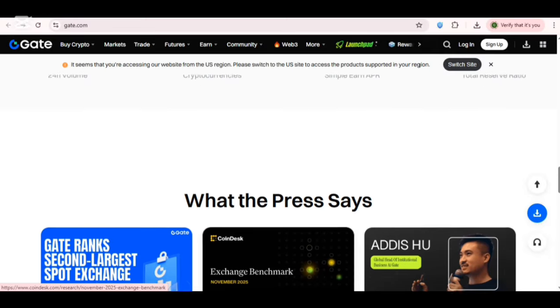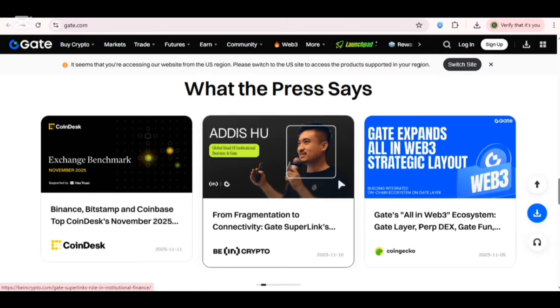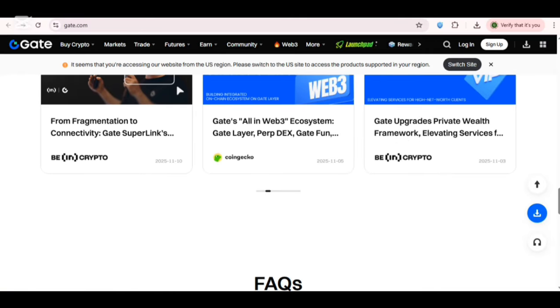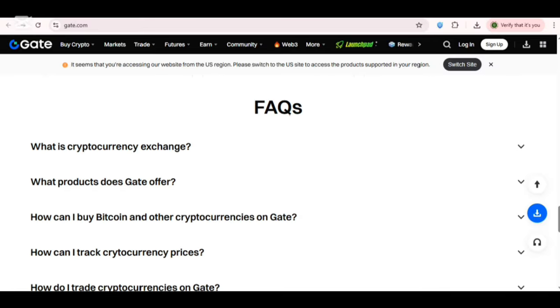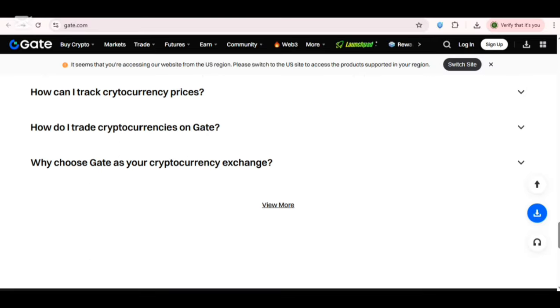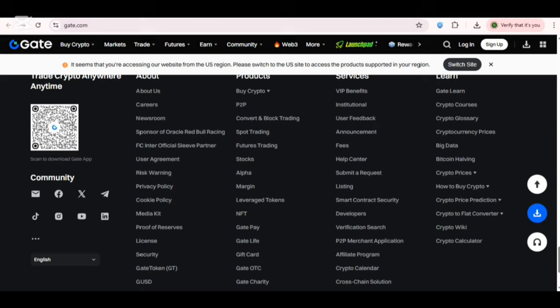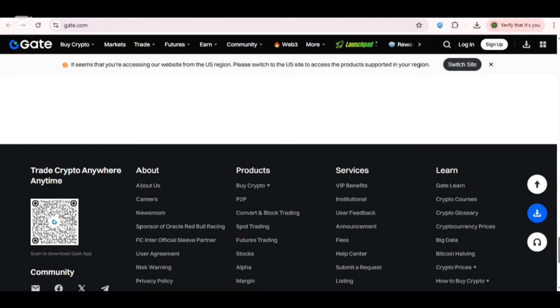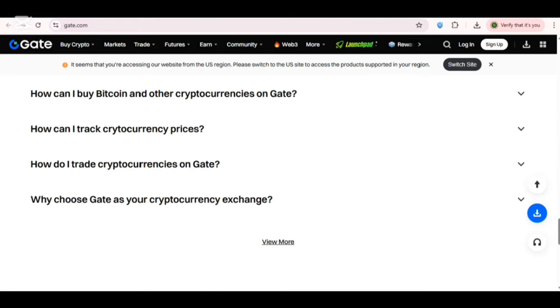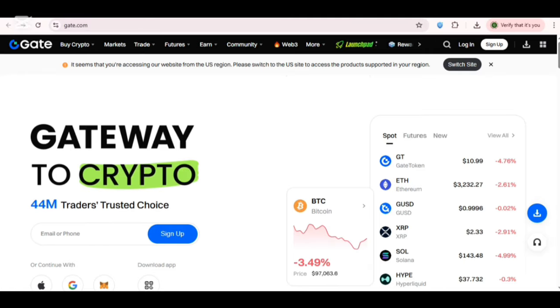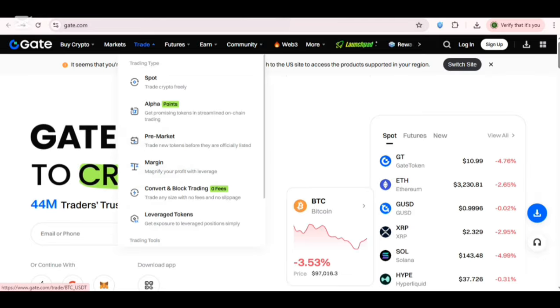So here's what the press says about Gate.io. Here you can find a link for what the press says about Gate.io. You can check it out. And these are the frequently asked questions about Gate.io, what this currency is, and how you can trade on Gate.io. So guys, you can check their products, services, and much more. Here you can also check out their communities. Must join their communities for further updates and amazing notifications.